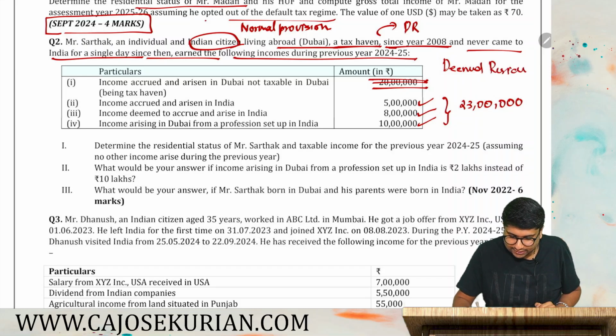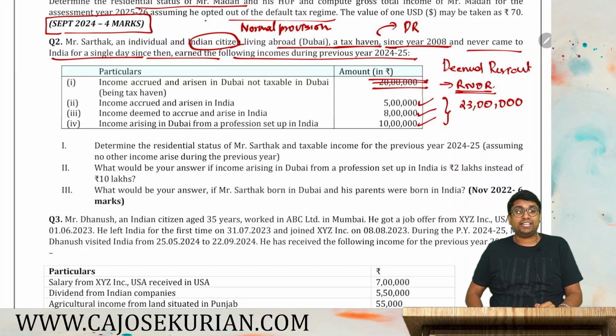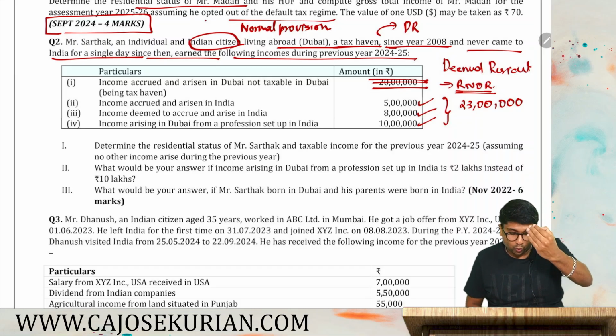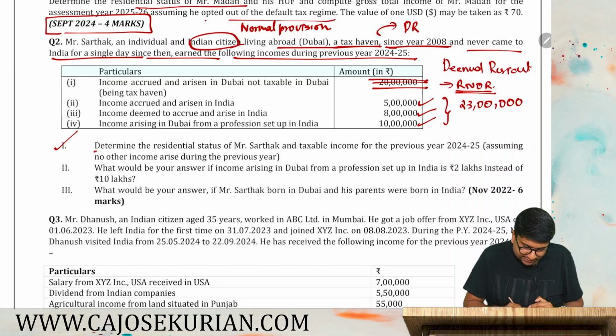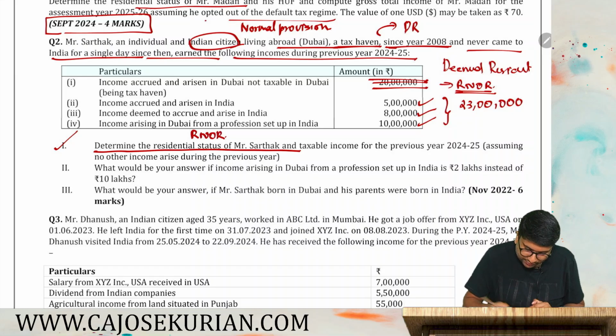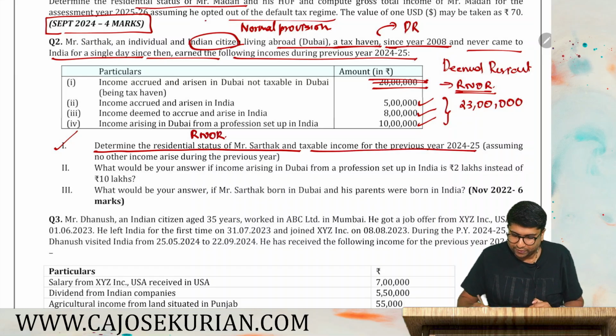Deemed resident, and he is a RNOR. Why RNOR? All the deemed residents are always RNOR. So let's go to the question. Determine the residency status of Sarthak. Status is RNOR. And taxable income for the previous year 24-25.